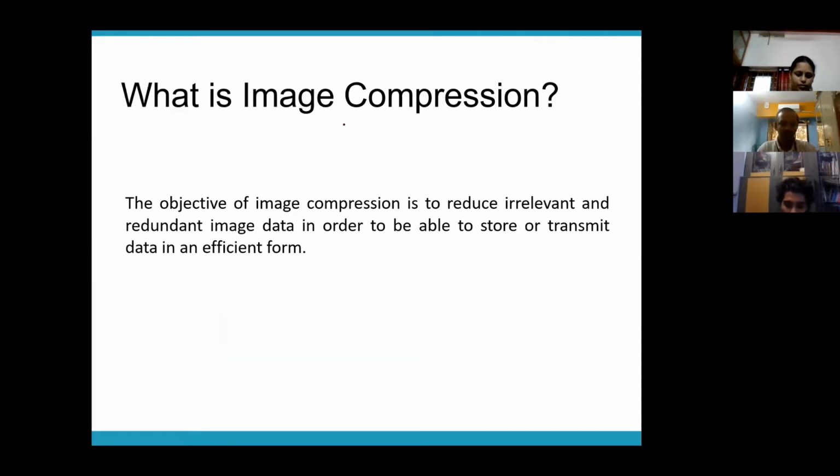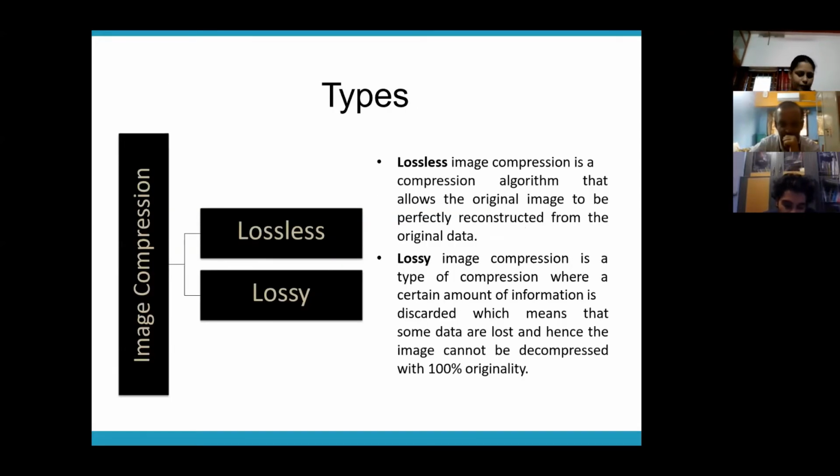So you all know what is meant by image compression, right? We are trying to eliminate some of the irrelevant information and thereby reduce the size of the file. We're trying to reduce the size of the file, maybe for storing somewhere or for transmitting over the network. But how do we do that? By eliminating some irrelevant information which is there in that file. And you also know that there are two types of compression, lossless and lossy.